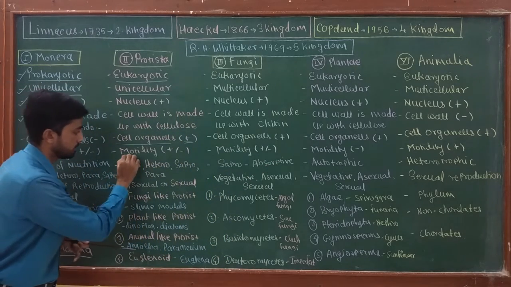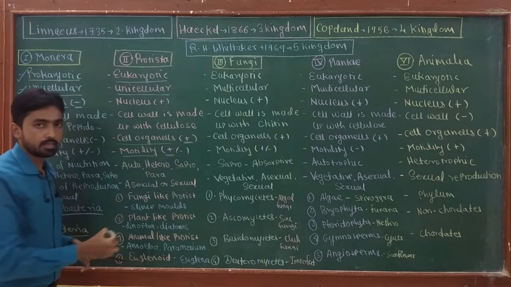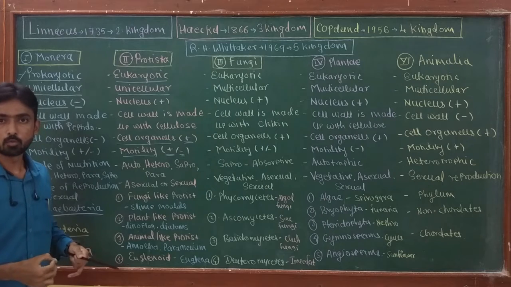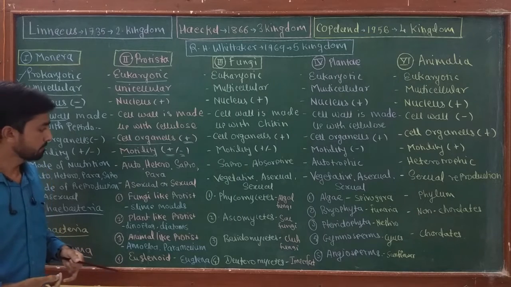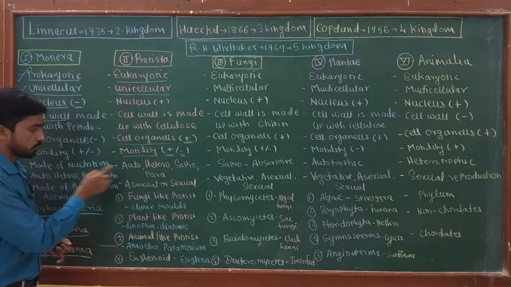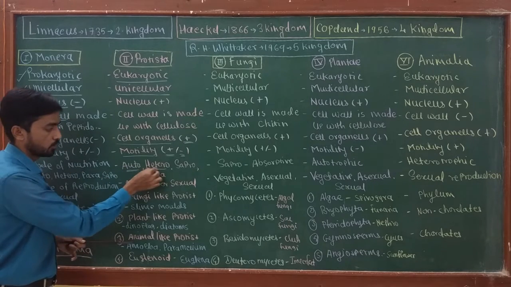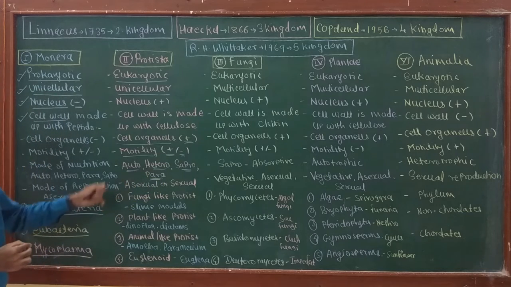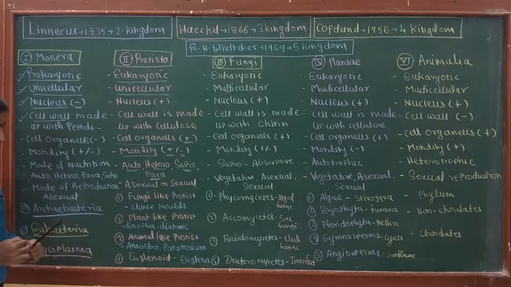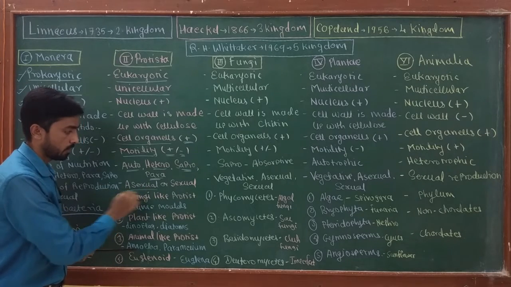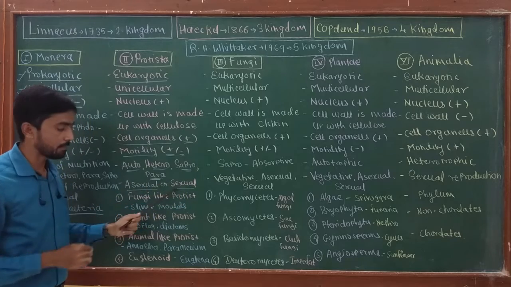Motility is present, and it is due to flagella, and in some Protistans motility is absent. That means they are non-motile. Then they show modes of nutrition like autotrophic, heterotrophic, saprophytic, and parasitic. That means the mode of nutrition of Protistans is similar to that of the Monera.